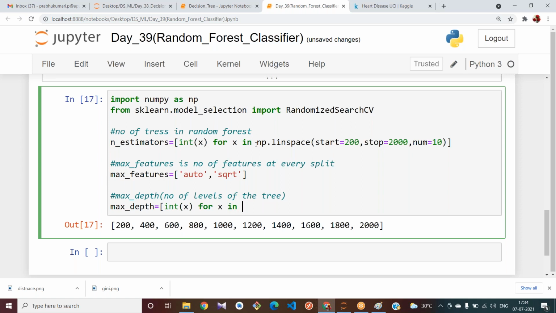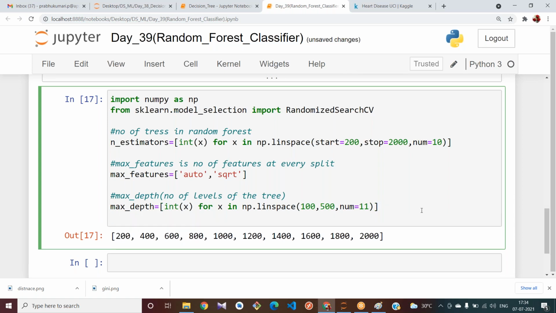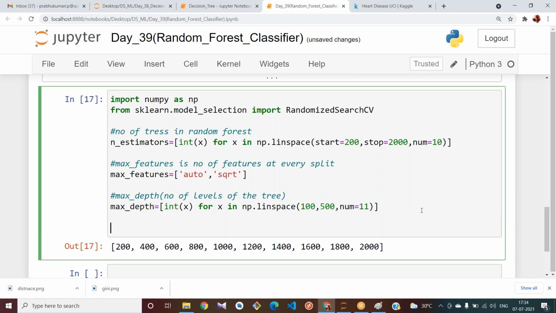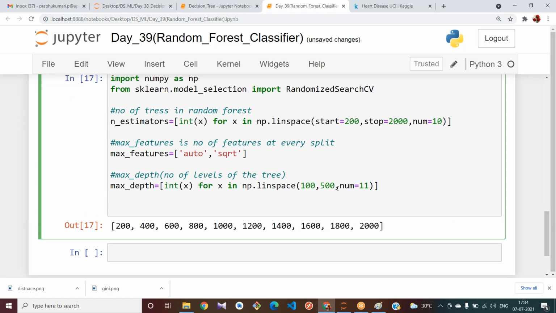Okay, let me use np.linspace. Let me generate some values. What are the values for max_depth? I'm trying to take 100 levels to 500, and I'm giving 11 values. If you want to see what values it is trying to take, you can print this max_depth. See, from 100 I am giving these values. You can generate any values. Generally you try from 1 to 10, 1 to 100, right? So I am giving more values here.